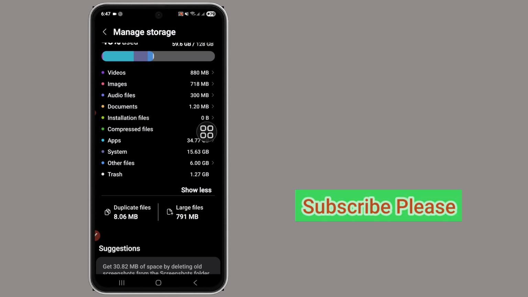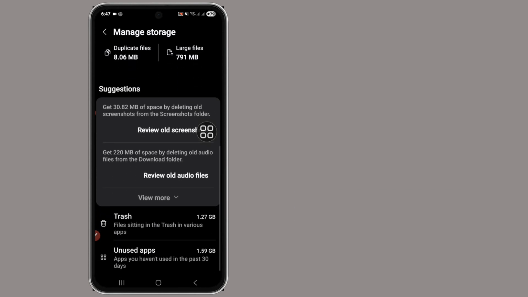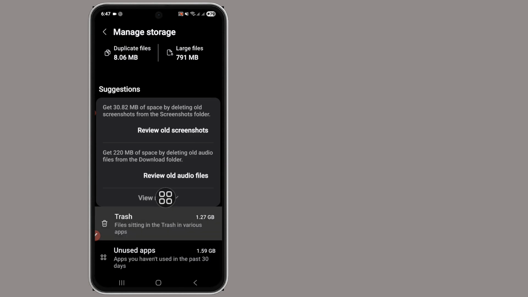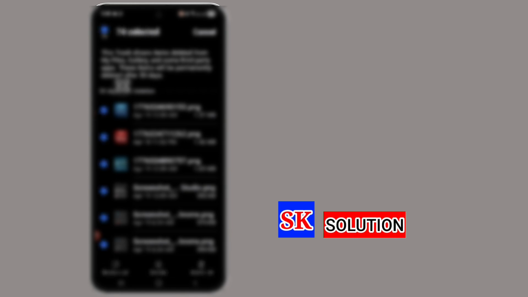15.63 GB. Okay, scroll down, tap on the Tasks option and tap on My Files. Scroll down, again scroll down, and tap on the Select option and tap on Select items.